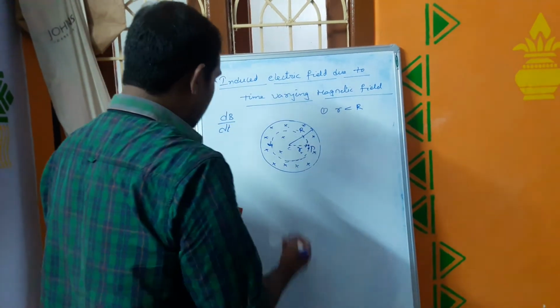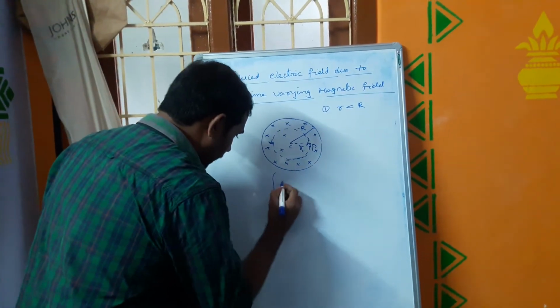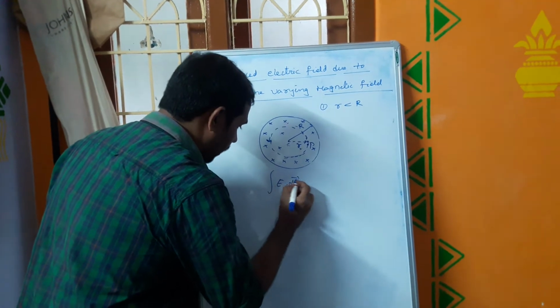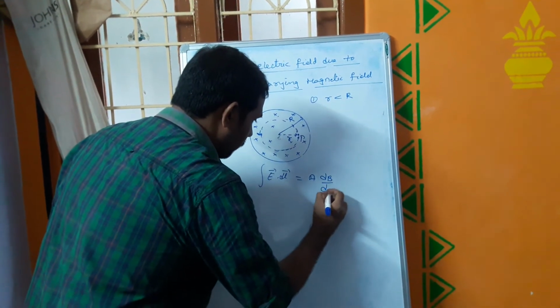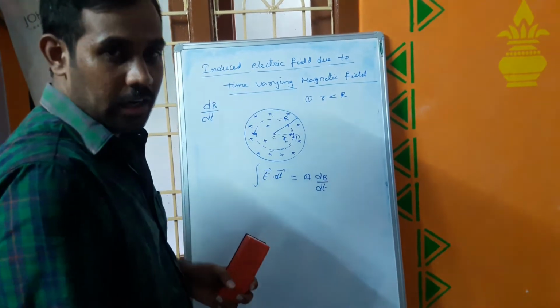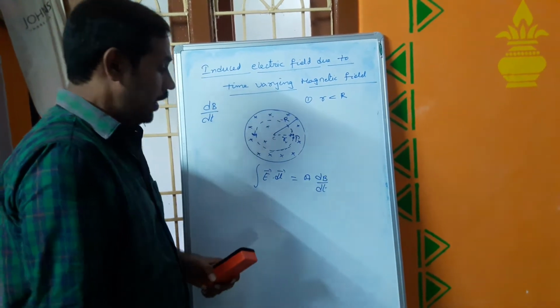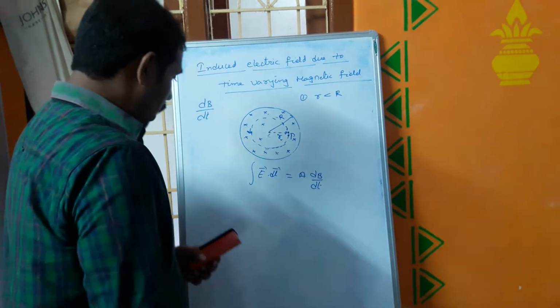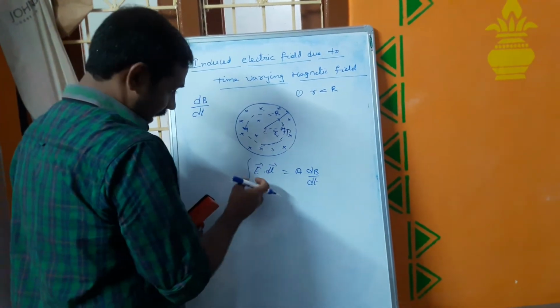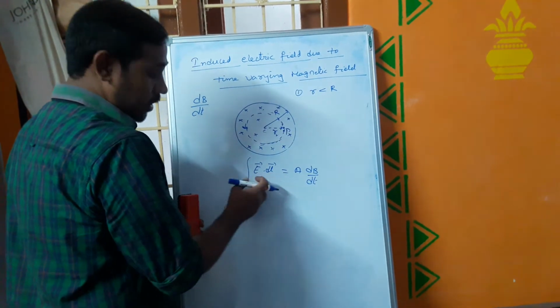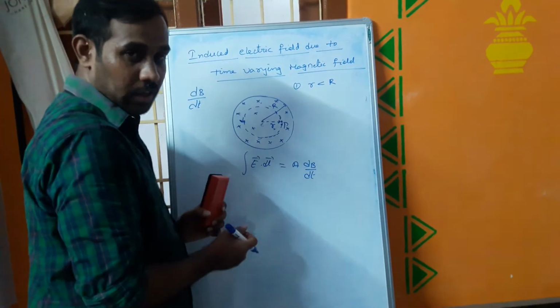So what is the expression for induced electric field here? Integral E dot dl equals A into dB by dt. Here the integral E dot dl, this is a non-conservative field, correct or not? So what about potential? This is what is called induced EMF here.